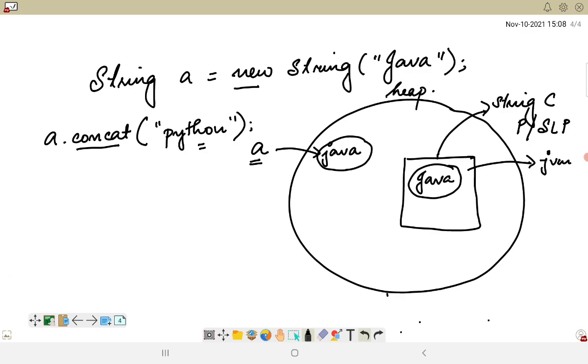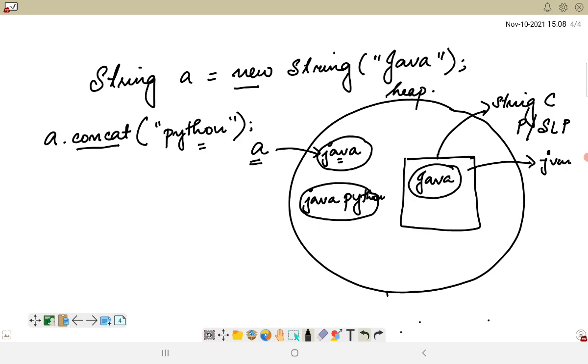When we are concatenating the previously existing object with another value or another string, the already existing object would not be changed. Instead of this, another string object would be created with the value Java Python. This will be the new object which has been created.